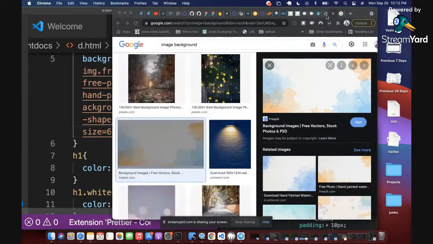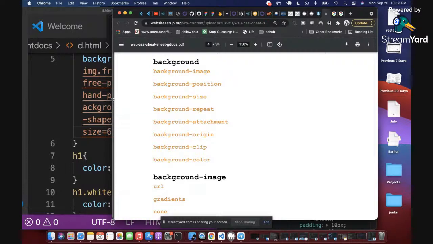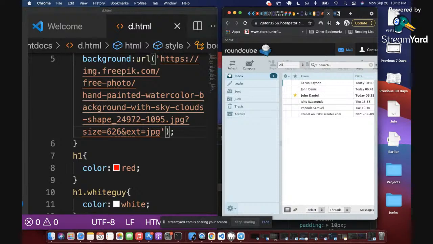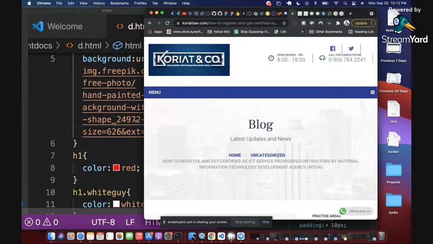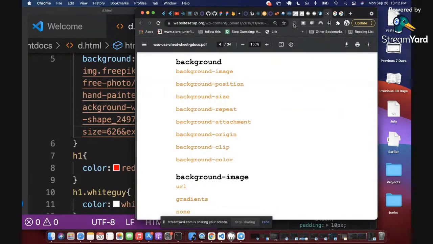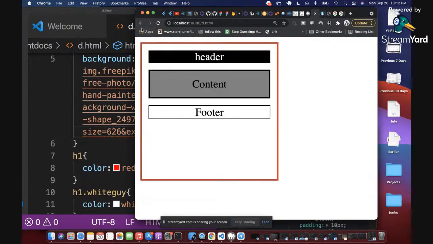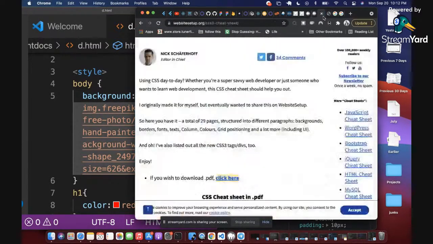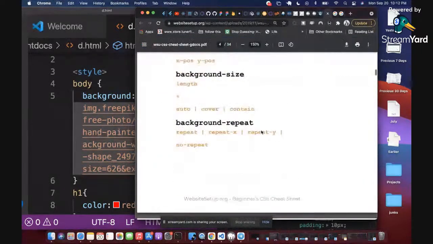All right, so I'm going to go back to my page. I'm going to drag this back so that you can see it. Then I'm going to come back here and refresh this page. Okay. All right, so can you see the background image in the background? Right? So that's how to add a background image. So let's go back to the sheet that we have. So that's how to do background image, right? So there is a lot more that you can do, so we'll be going through.